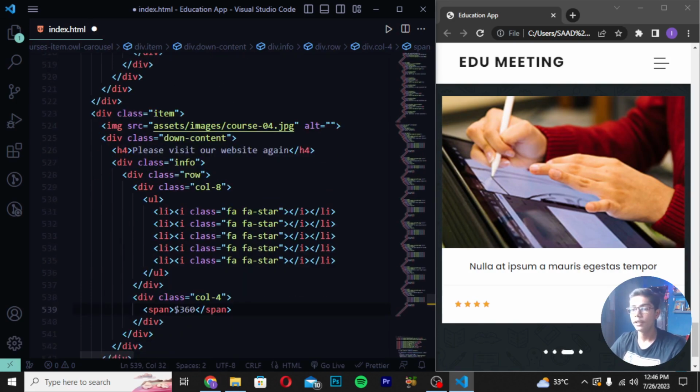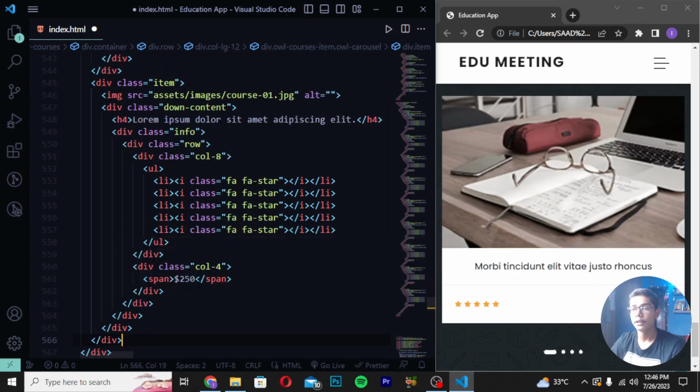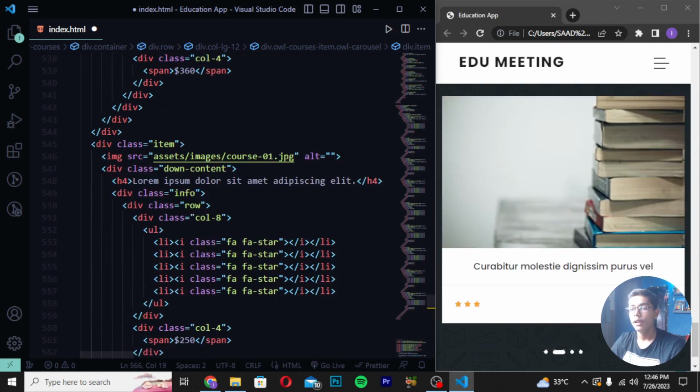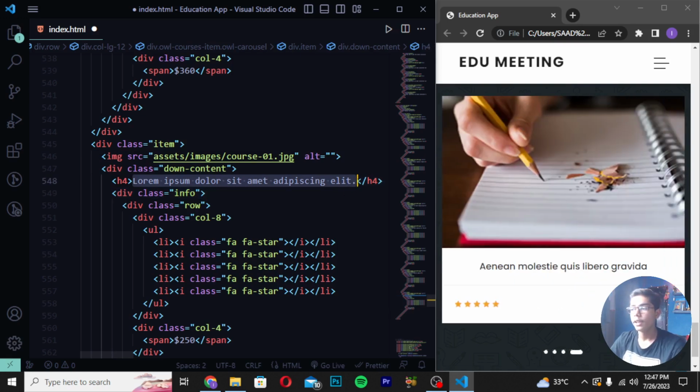Now when you just written this again, you have to just move down after this tag here. So I will be moving down after the 5 tips which we have created here and paste it. And after pasting like this, you have to now directly move here and then change this to like it should be same course one, only text you have to change and the price. So I will be now moving here in this paragraph, or you can say a heading, and I will be writing here responsive.